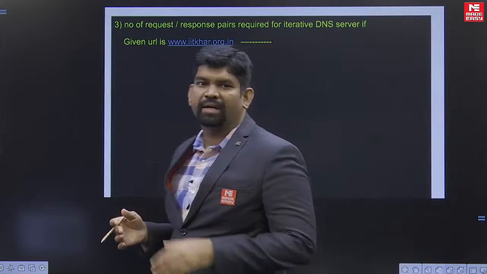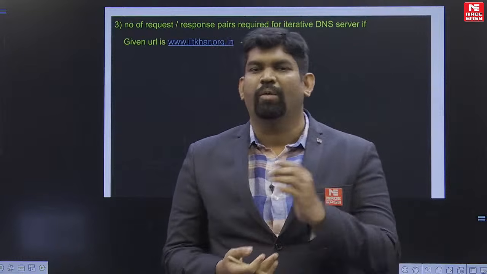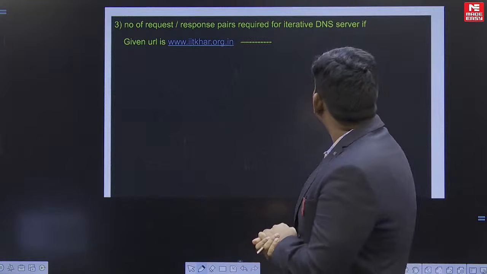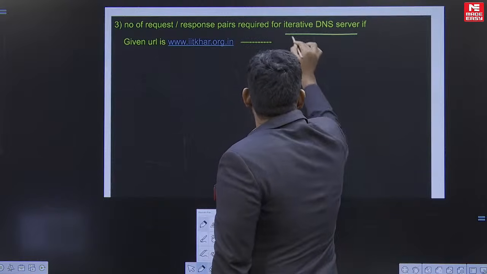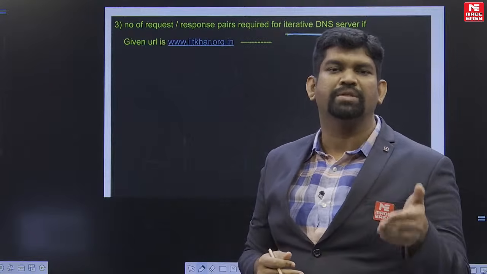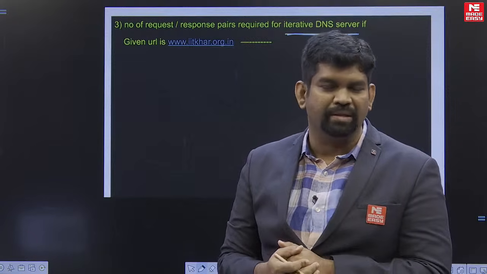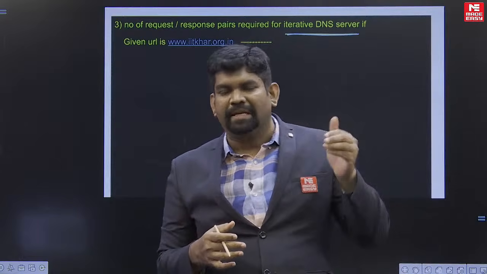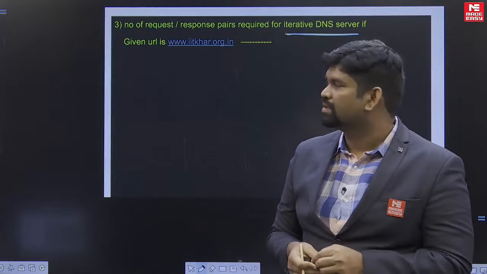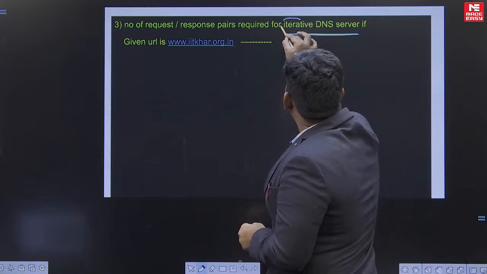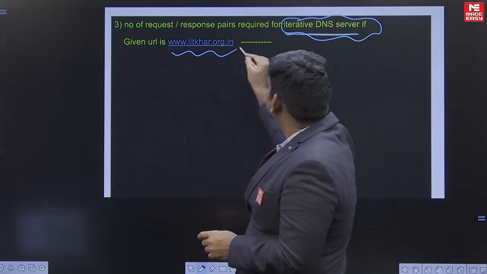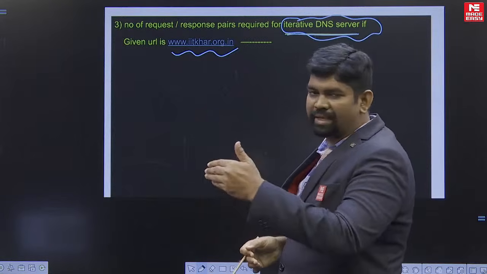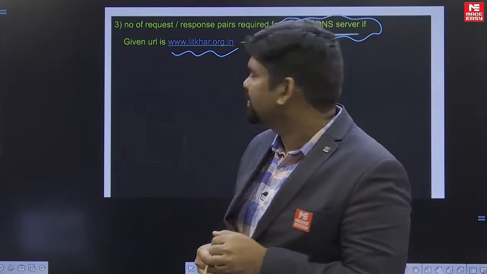Yeah, this third question is regarding the application layer, the domain name service they have asked, that is regarding the iterative DNS server. Okay. So basically the purpose of the DNS server is, once you give the host name, it is going to collect the IP address. But the point is the DNS servers are connected in a hierarchy. So in this question, it is regarding the iterative DNS server. And as per the data given, they have given some URL, and from the client onwards this particular URL is going.